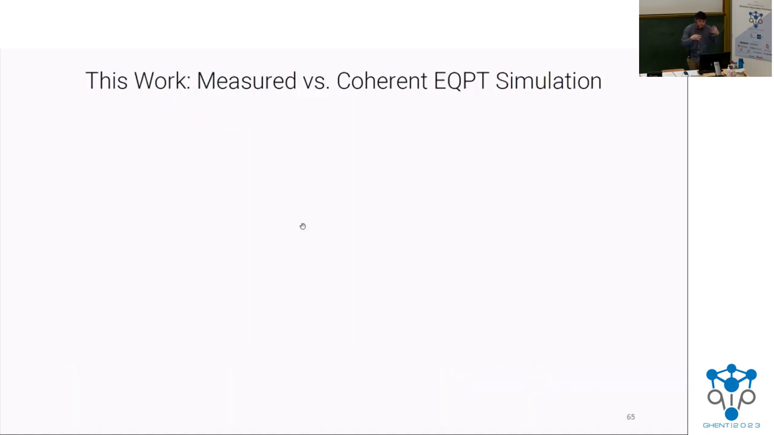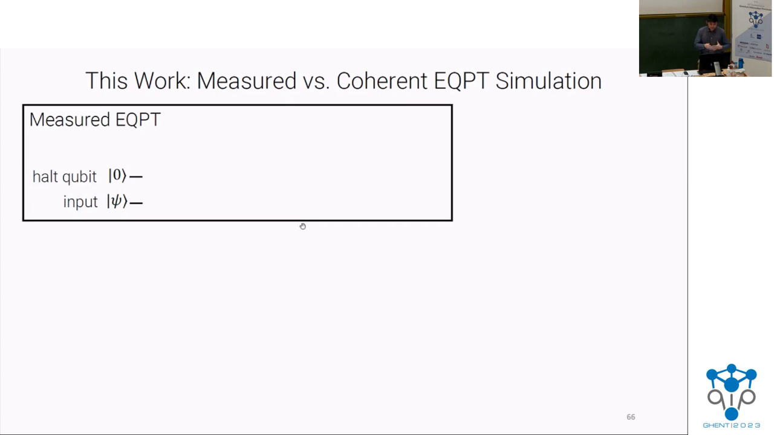And it comes down to understanding how we should define expected quantum polynomial time zero knowledge simulation. We formalize two different notions, one that we call measured EQPT and one that we call coherent EQPT. So a measured EQPT simulator is one that works as follows. It's a fairly natural definition.